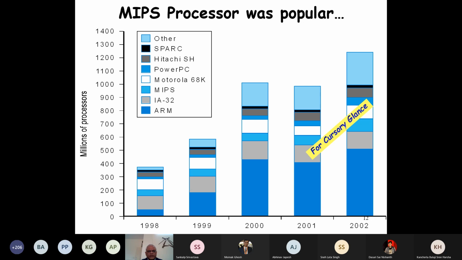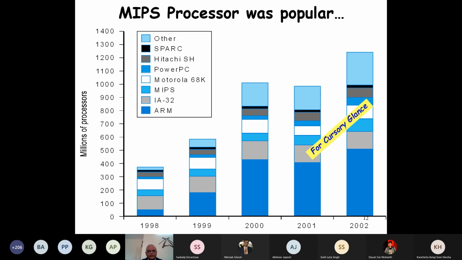ARM and MIPS had similar shares. But then over the years, just see how ARM Holdings has grown its market share. And MIPS has not expanded that much, but it was a significant player. But later it was taken over. And you can see the small history that I have written there.